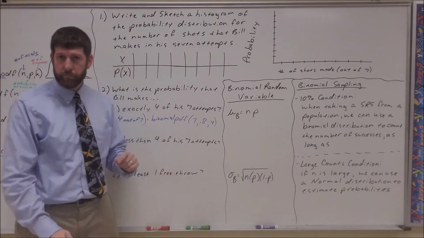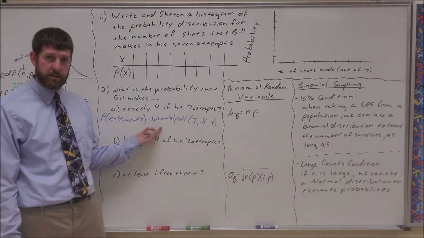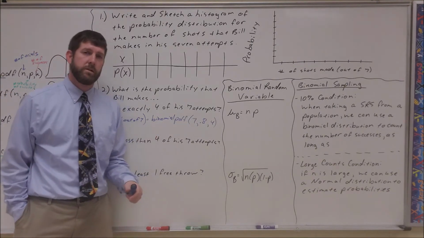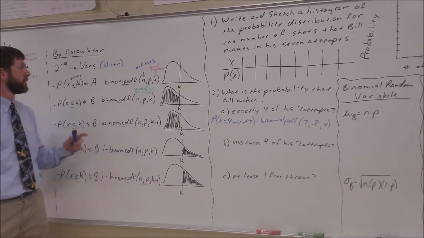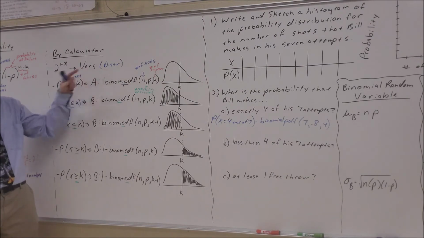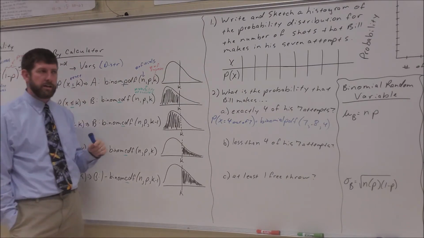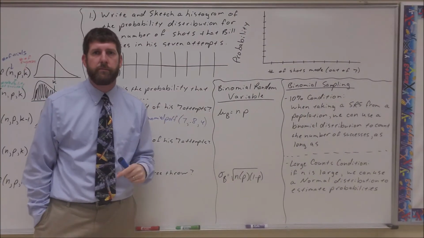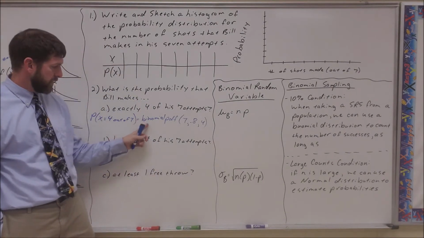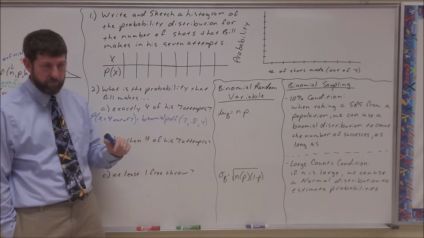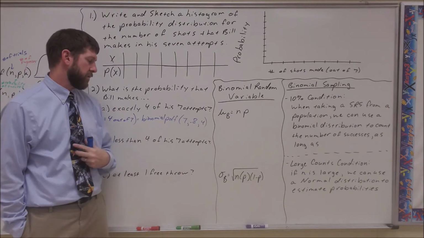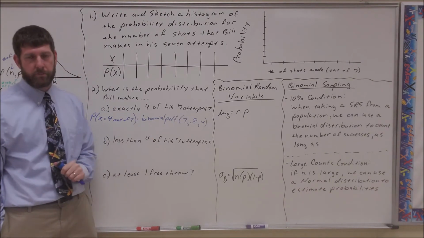So take a minute, go to your calculator, key this in. Second vars, which is your distribution menu, and go down to option A. Binomial PDF, 7, 0.8, and 4. So take a second, pause the video right here, and go calculate that for me.